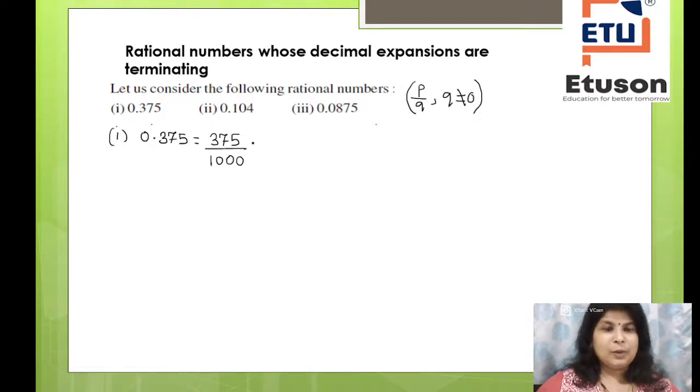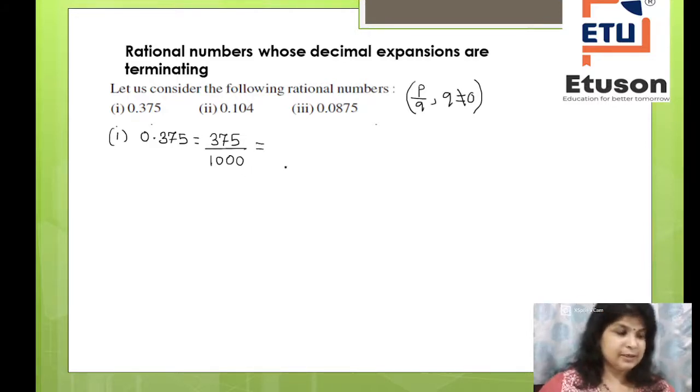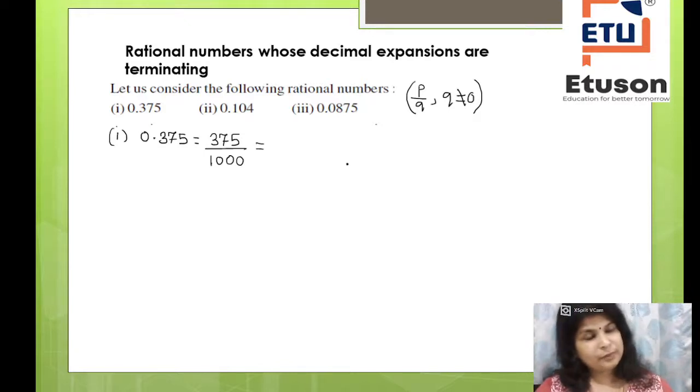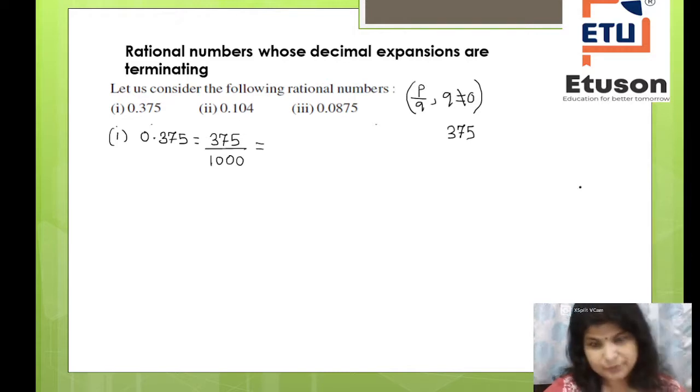Now what shall we do next? We will try to write the numerator and the denominator in terms of their prime factors. I hope you know how to find the prime factors. I will do one for you, and the rest you try on your own. For 375, we always go in ascending order. It is not divisible by 2. Let us try 3. The sum of digits is 15, so it is divisible by 3.